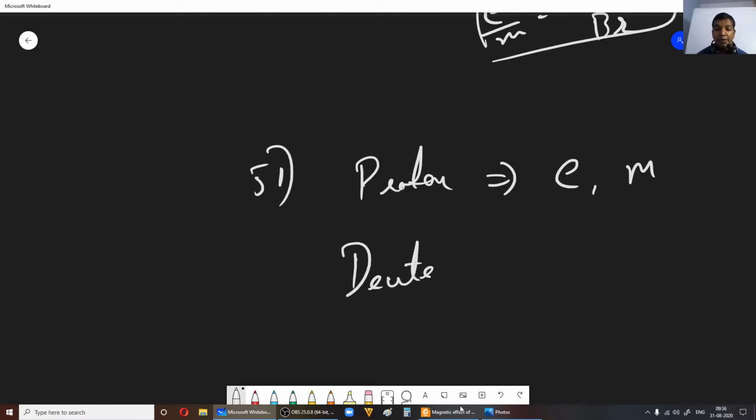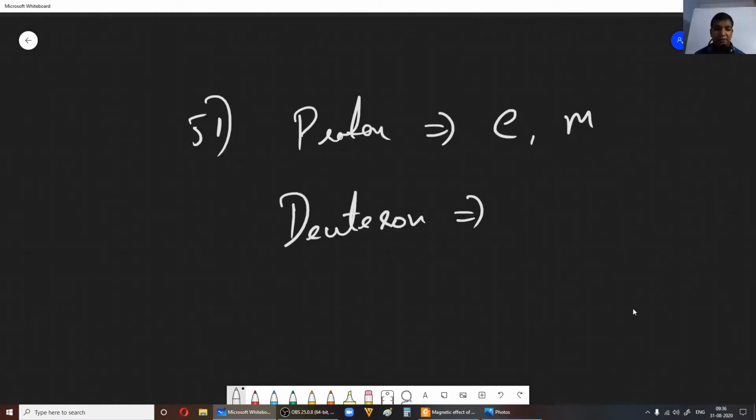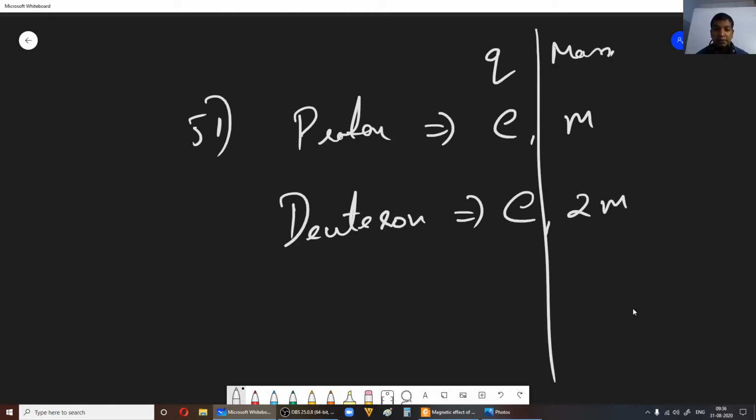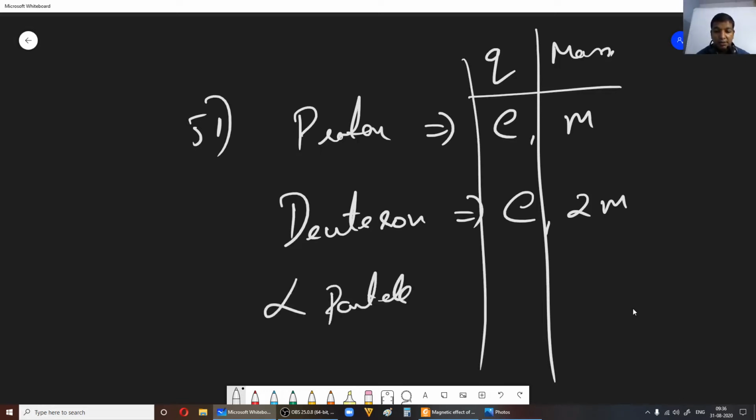Okay, now you have deuteron. Deuteron, you know, is the nucleus of deuterium, correct? So it has a proton and a neutron, correct? So its charge is e, mass is 2m. Okay, so charge and mass, this is what we get. Now for the alpha particle, it has charge which is 2e and mass which is 4m.